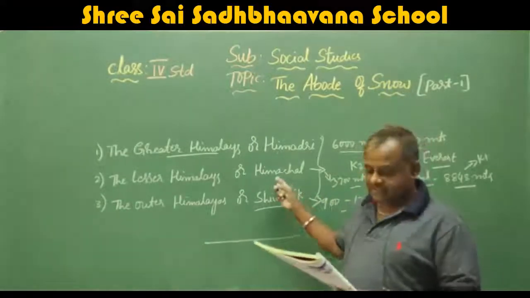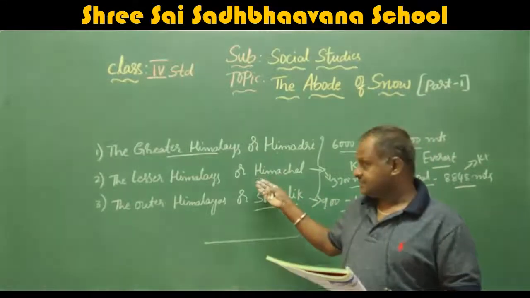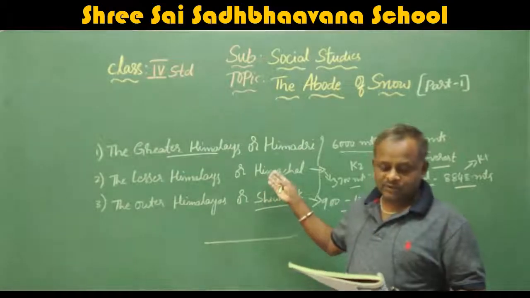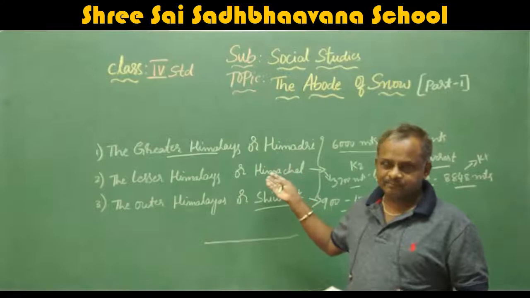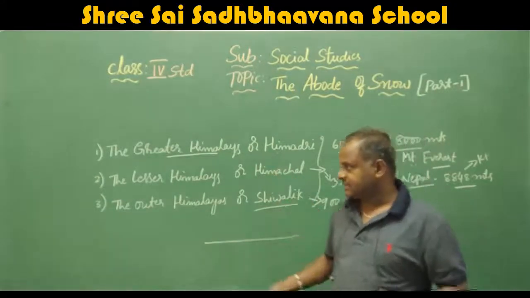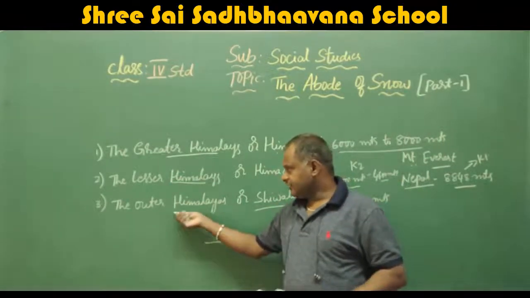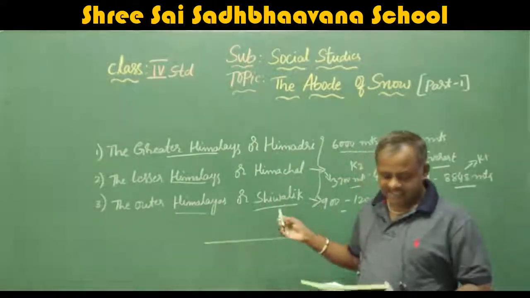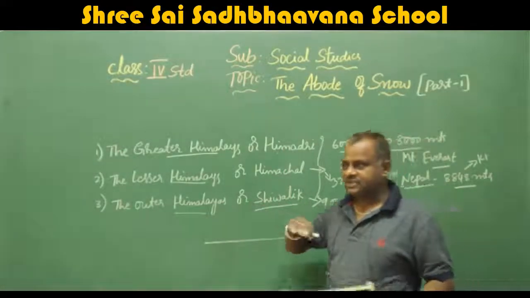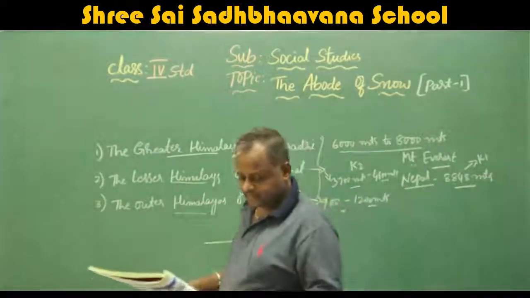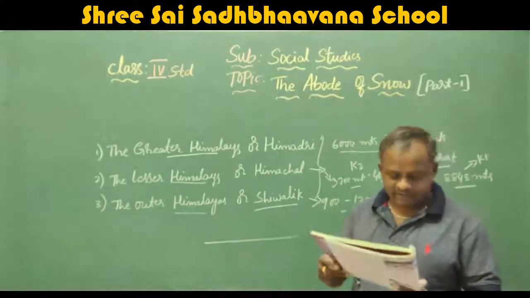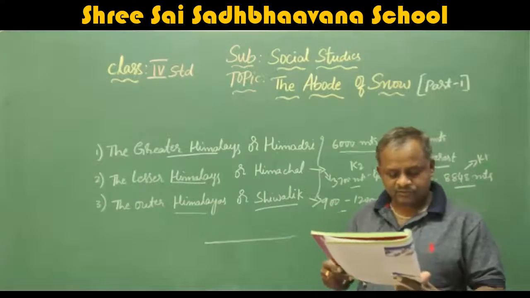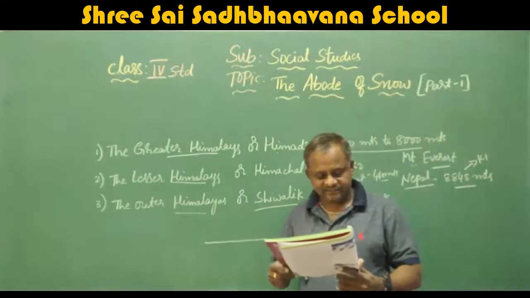Next, the lesser Himalayas we have also studied. Here, this is the paradise for tourists, that means visiting places are present in the lesser Himalayas. When you come to the outer Himalayas or Shivalik, this is the plain land, that means the fertile land. Here also we find lofty peaks, valleys, gorges, waterfalls, and passes as the associated physical features of this Himalayan range.